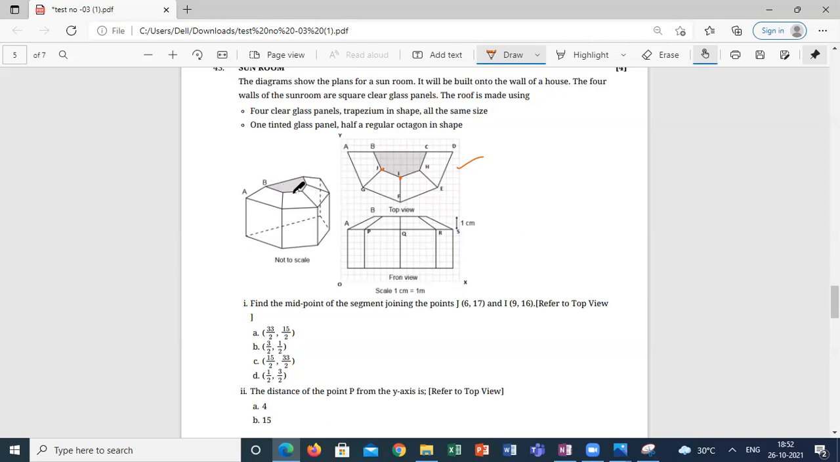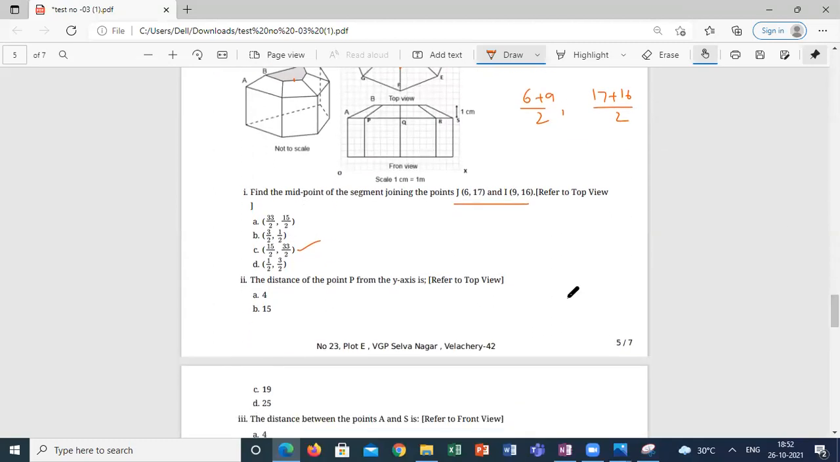So this is a midpoint he's asking. How to calculate the midpoint? 6 plus 9 by 2, 17 plus 16 by 2. What is the answer? Third option? Correct or no? They gave the points. Even without this diagram itself, we can calculate now. Yes, sir.